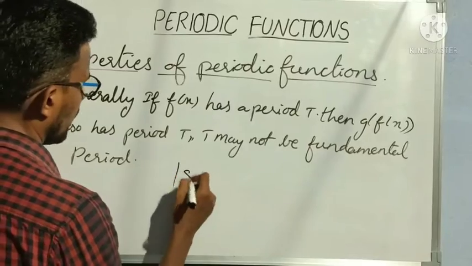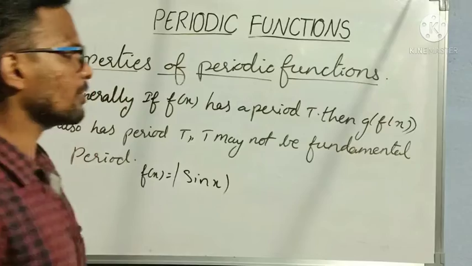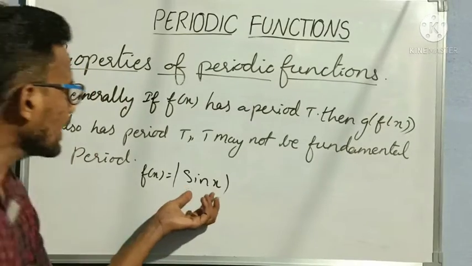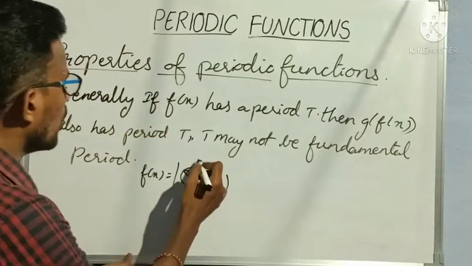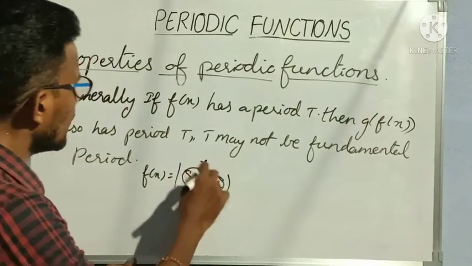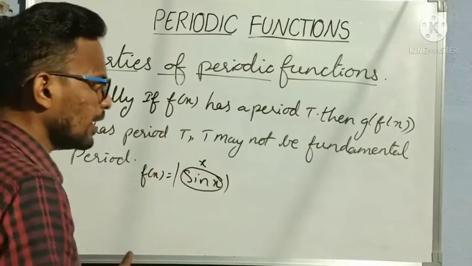Yes, okay, I am taking modulus of sin x as my example. F of x is equal to modulus of sin x, right? Inside sin x is a function, right? This is f of x, and modulus of sin x means again modulus of x is one more function, right? Function inside a function.